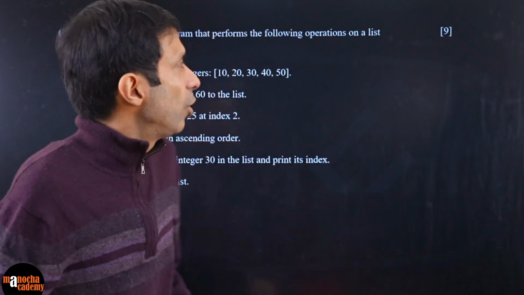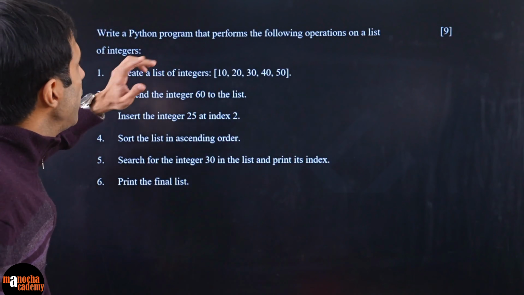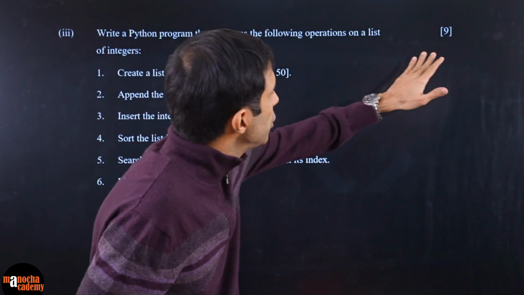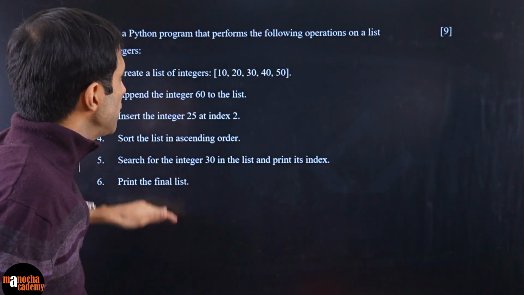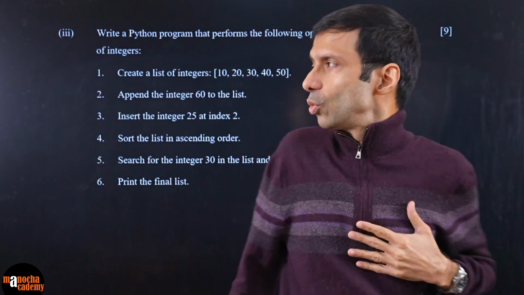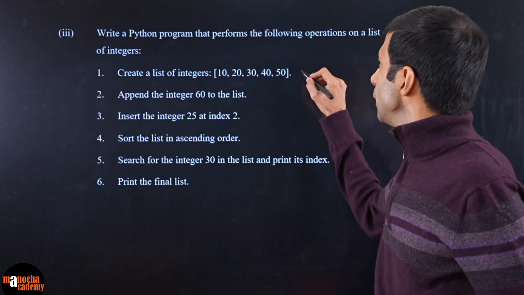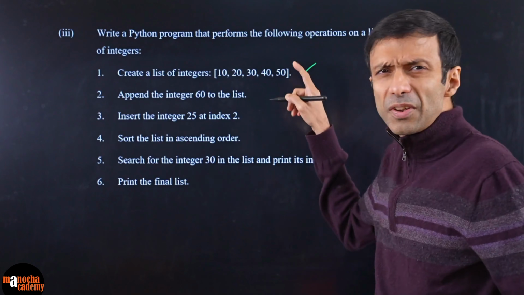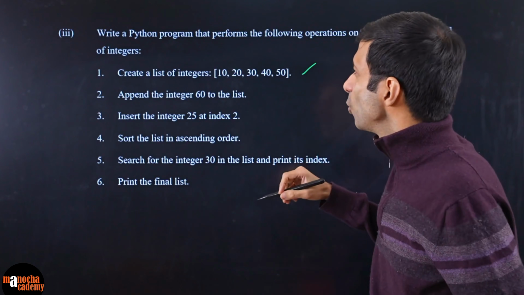All right guys, let's move on to the next question, where it says write a Python program that performs the following operation on a list. See, again they've been very specific, a list of integers. So they are telling you that you need to create such a list. Maybe they shouldn't have given the bracket there, so that you should think what to put.